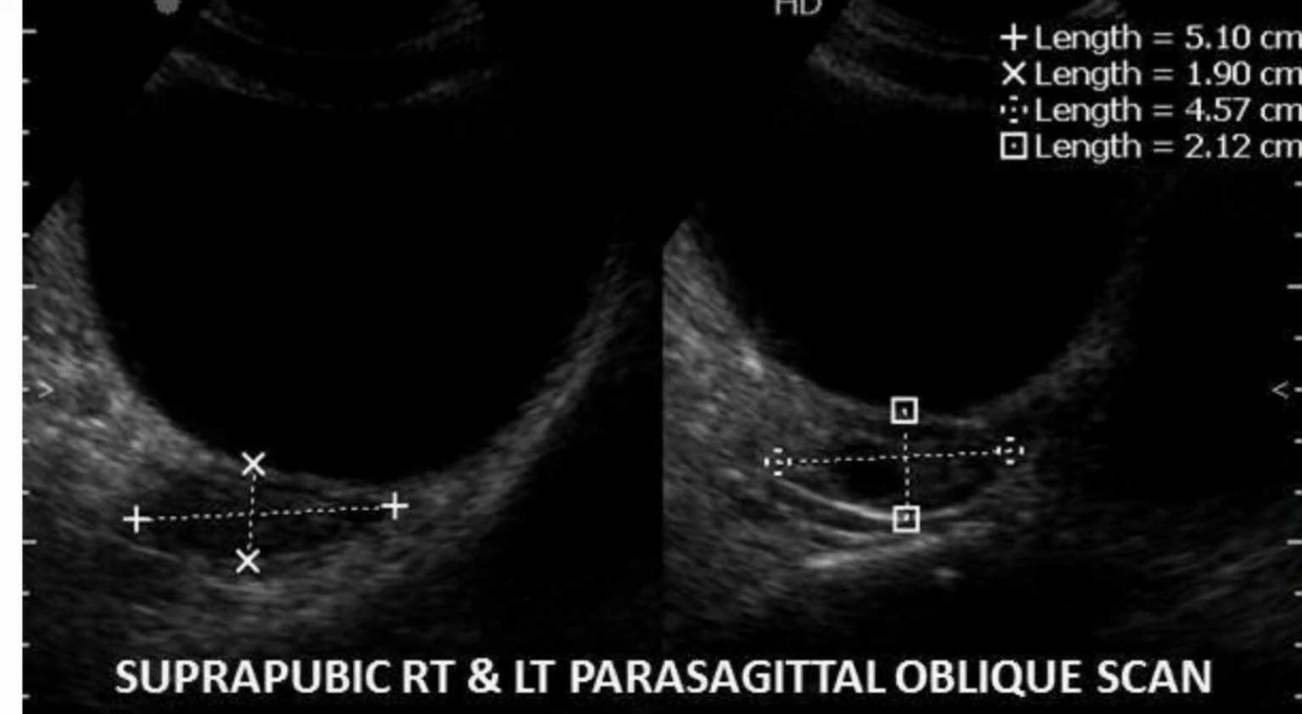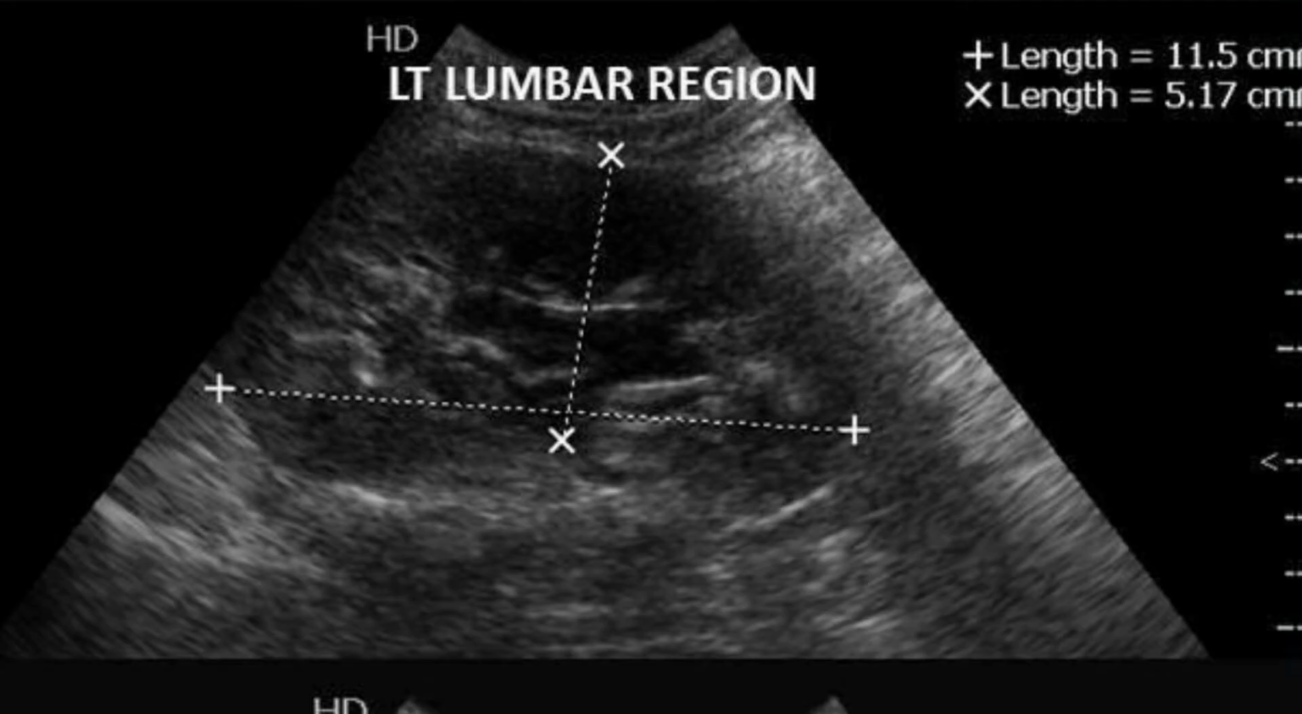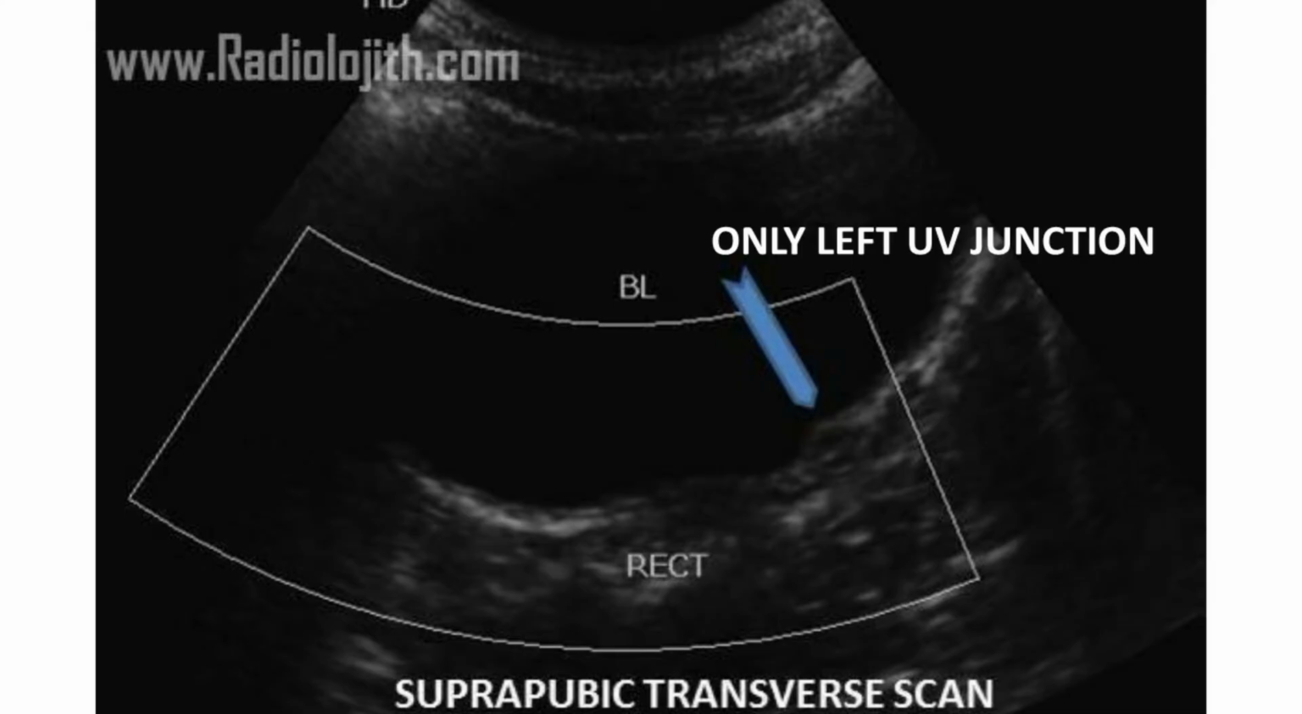However, both the ovaries are well visualized. You can see a small follicle in the left ovary. Only the left kidney is seen, and the right kidney was not seen in the right renal fossa or anywhere in the abdomen. That's why there is compensatory bulkiness or hyperplasia of the left kidney, which measures 11.5 x 5 centimeters. Now you can see the bladder. You can see the arrow in the bladder which indicates the presence of the left UV junction.